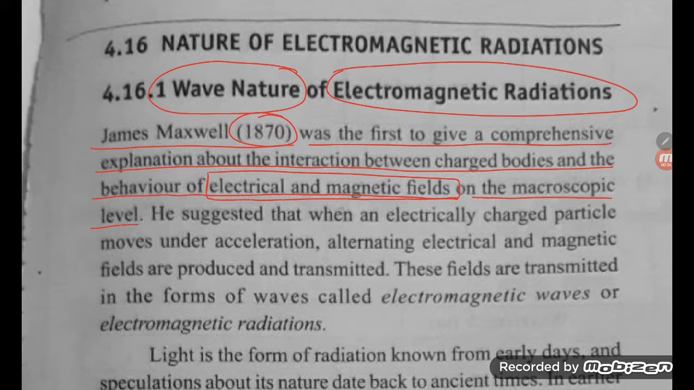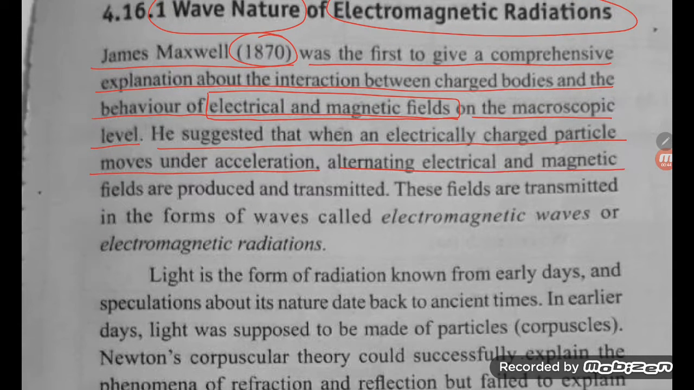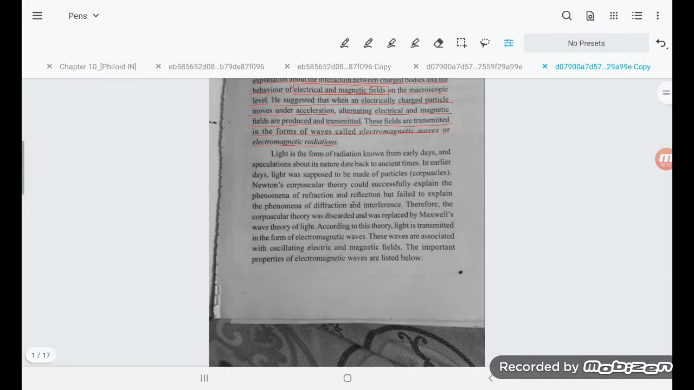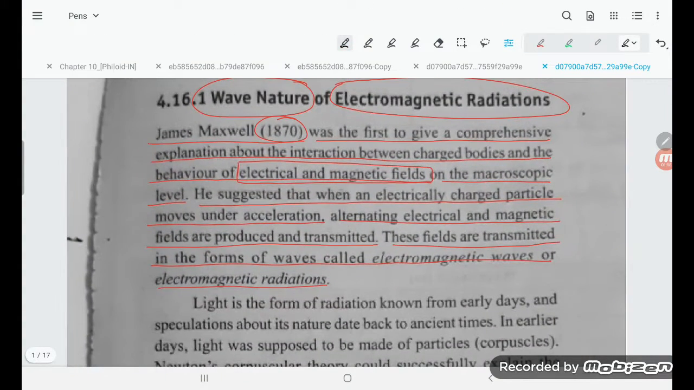On the microscopic level, he suggested that when an electrically charged particle moves under acceleration, alternating electric and magnetic fields are produced and transmitted. These fields are transmitted in the form of a wave called electromagnetic wave or electromagnetic radiation. So, dear student, if you go through the slides and try to understand, you will find a very easy and clear-cut statement here.